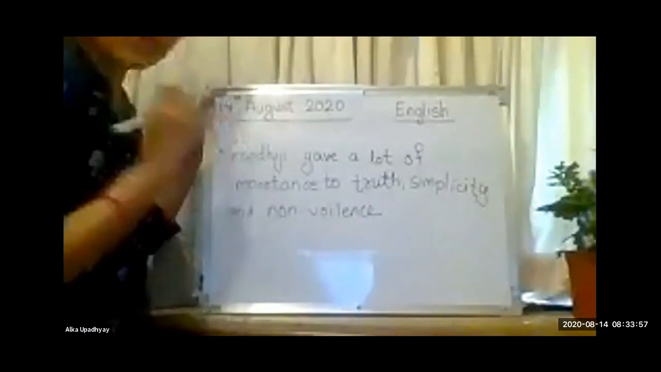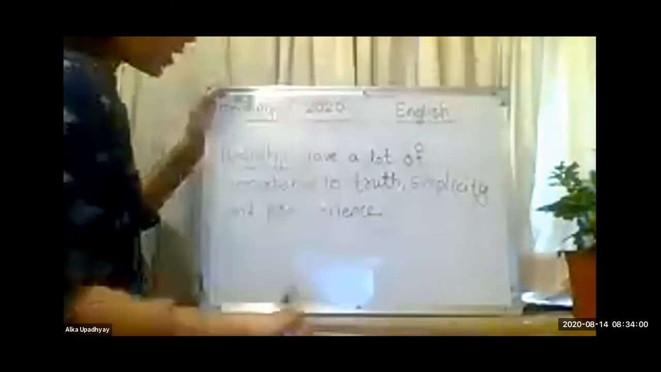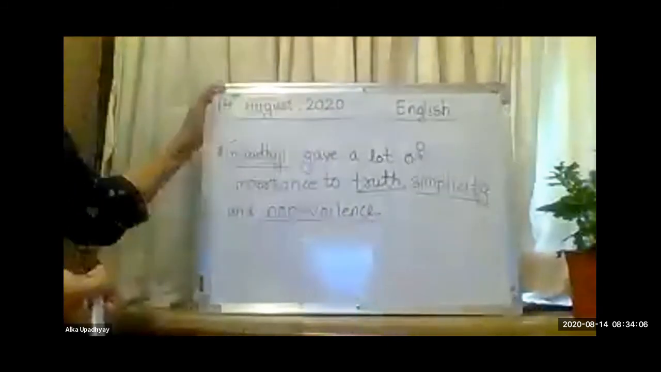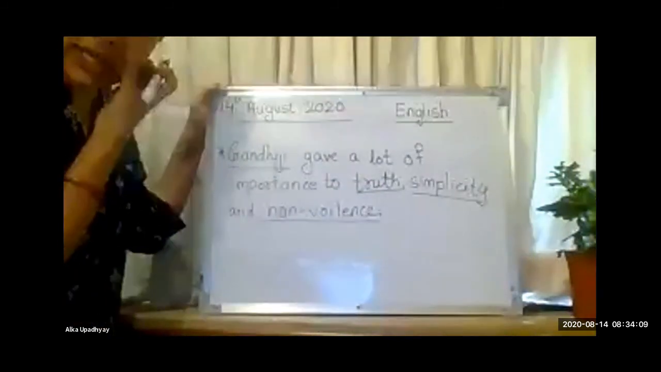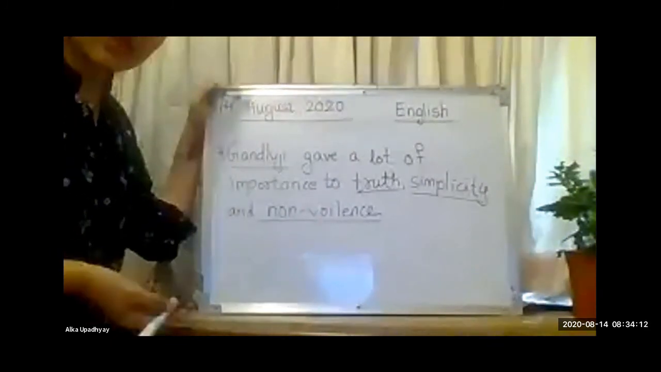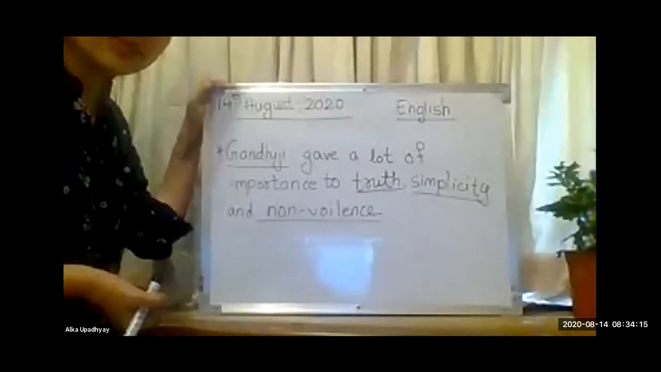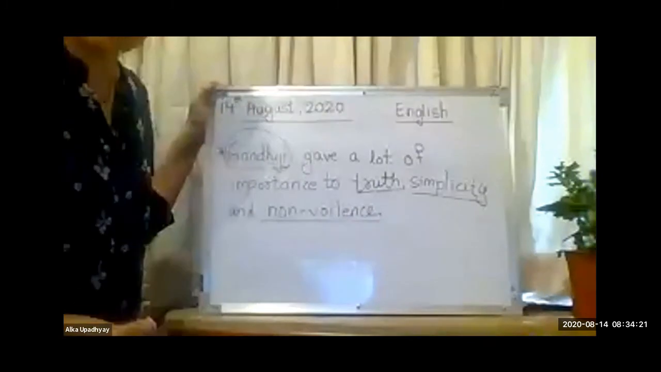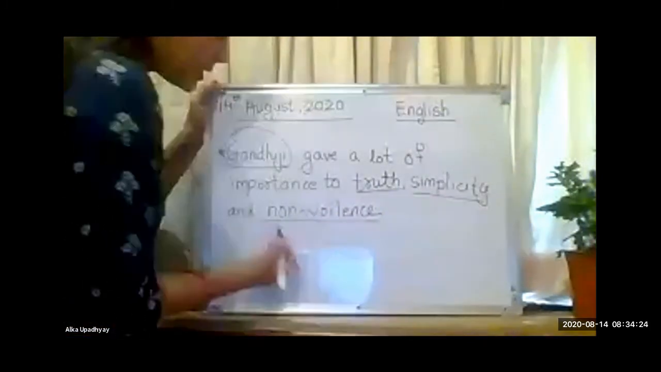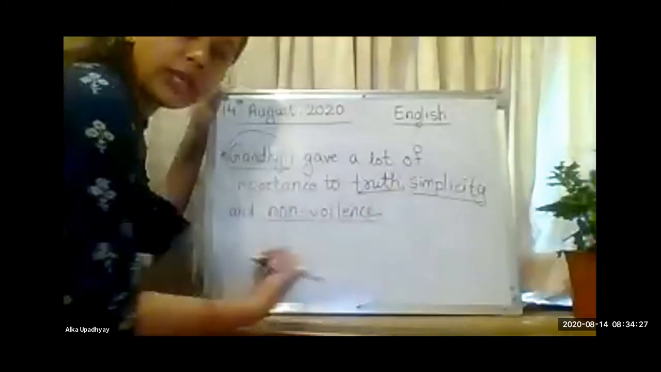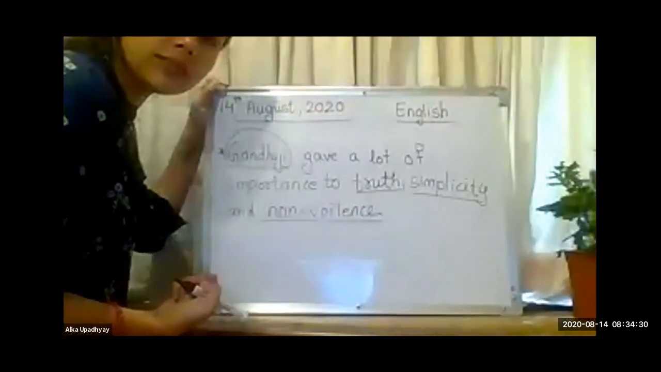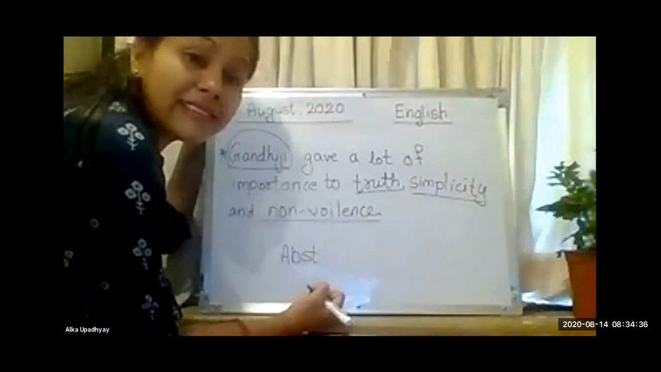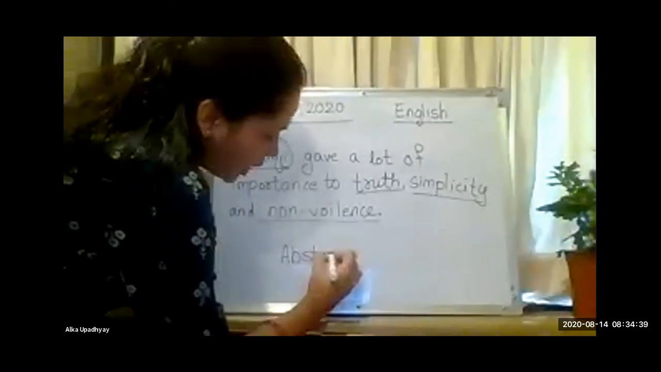So here, let us underline the nouns first. Gandhiji is a noun, truth is a noun, simplicity is a noun, non-violence is a noun. So here, what is Gandhiji? Which noun is it? Proper noun. Very good. So Gandhiji becomes our proper noun. But what about truth, simplicity, and non-violence? Which type of noun is it? Abstract noun.